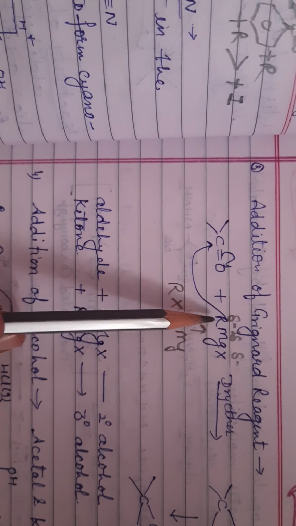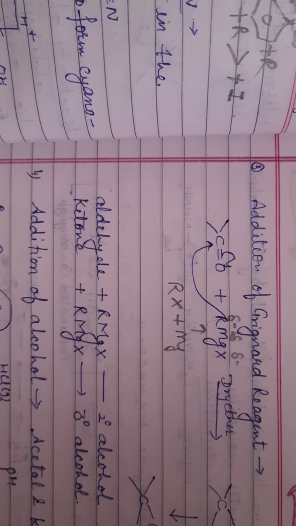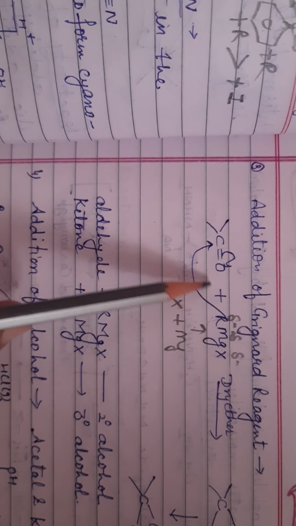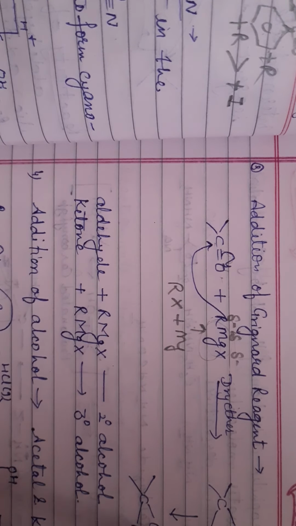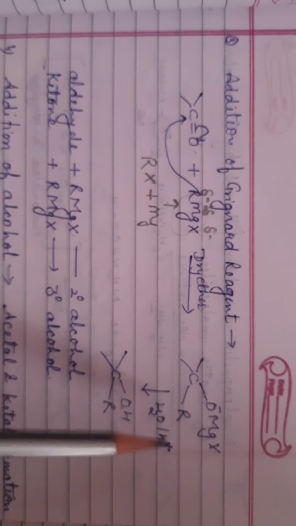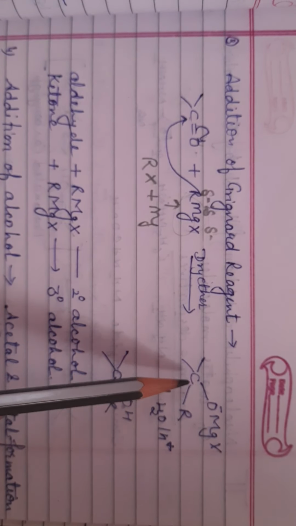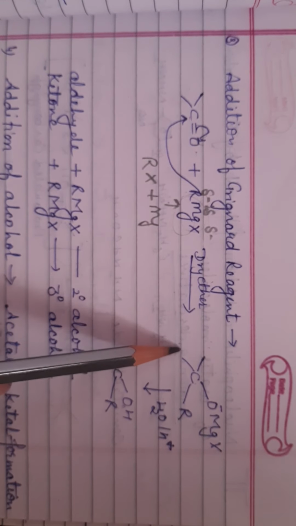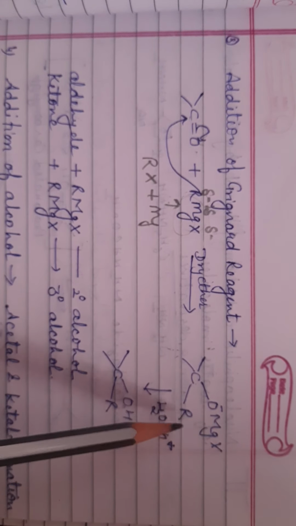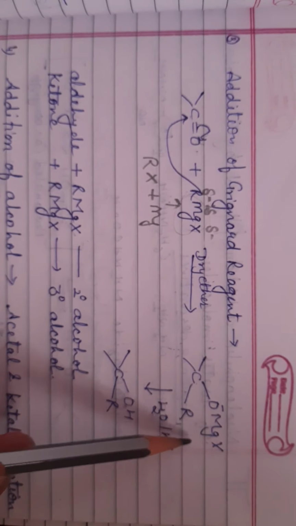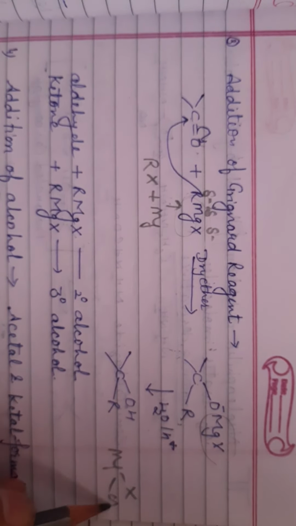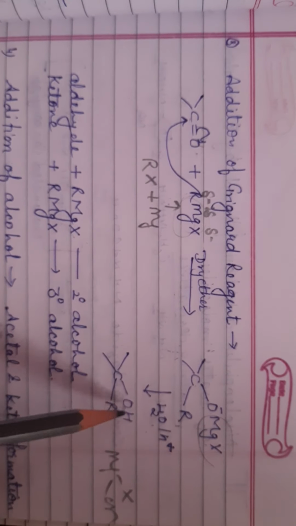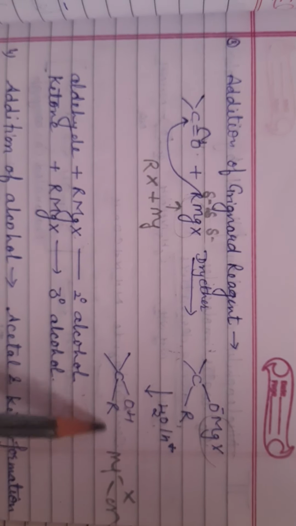Why does the R group attack on carbonyl carbon? Because carbon-carbon bond is a stable bond. This attacks here, the pi electron shifts over oxygen, then this combines with oxygen and we get this product. This is your rate determining step. This is your R group and H group, that may depend upon whether it is aldehyde or ketone, OMgX and R. Then it undergoes hydrolysis. This part is released as MgXOH and H from water attaches here. So this is your final product.